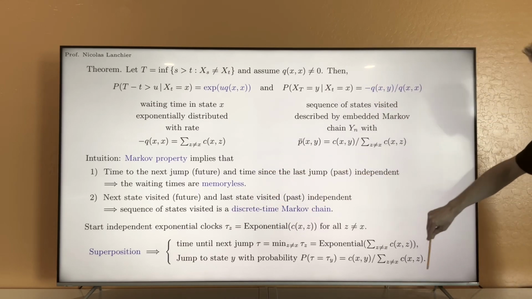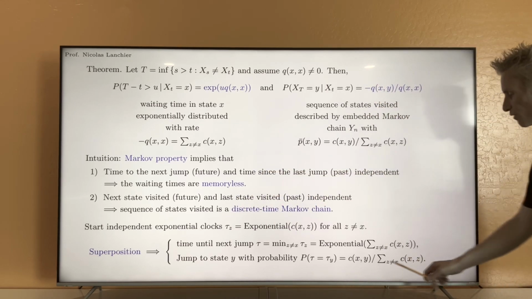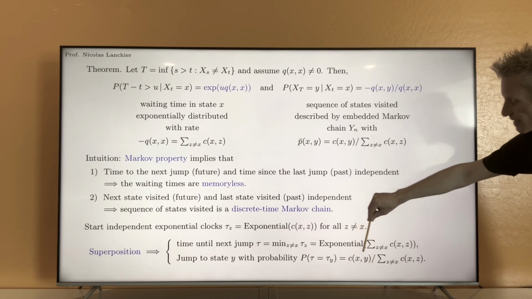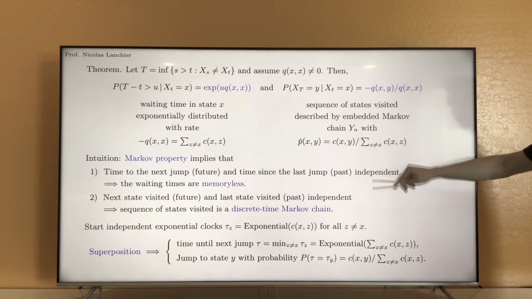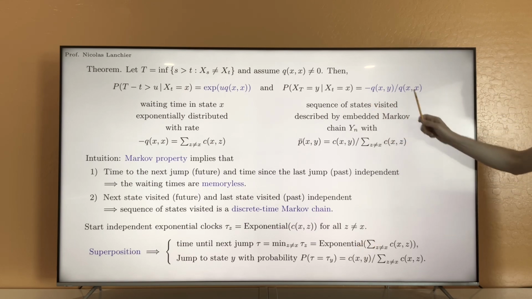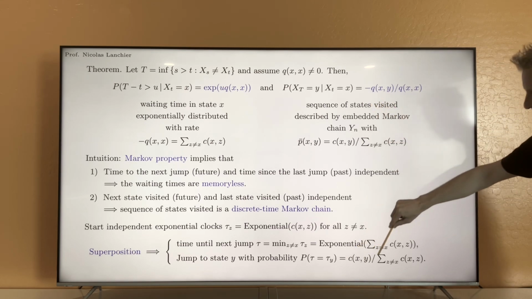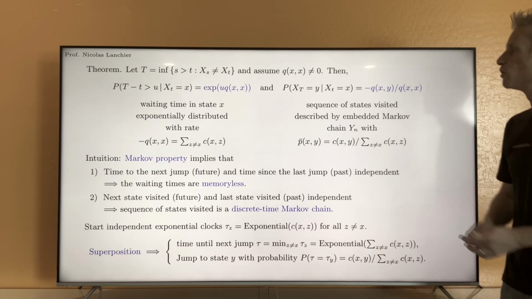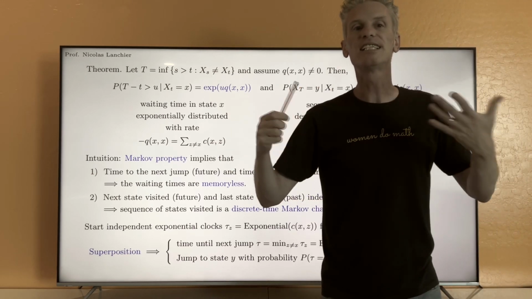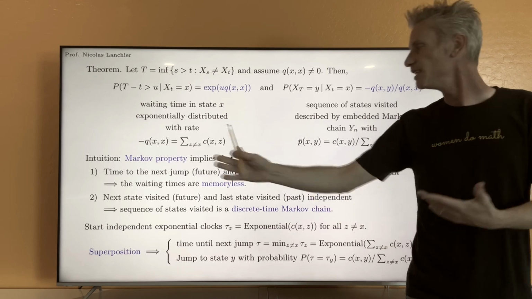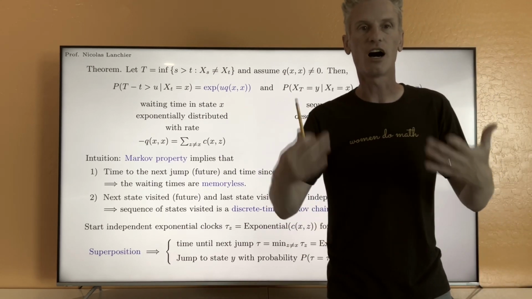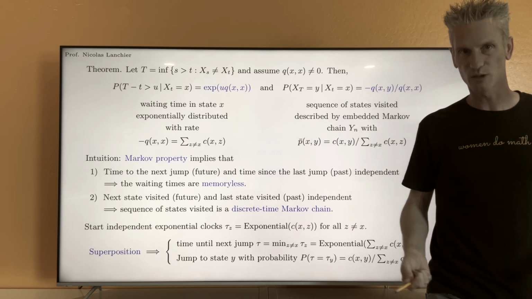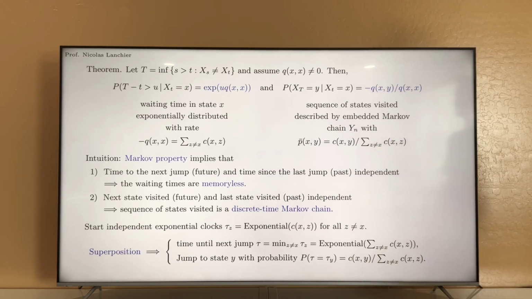That's exactly the sum of all these rates. And you find again that here cxy divided by this sum is exactly qxy, this term, divided by minus qxx, that's this term here. So that gives you some kind of explicit construction of the process using a collection of independent Poisson processes. All right, so now how can we prove this result?